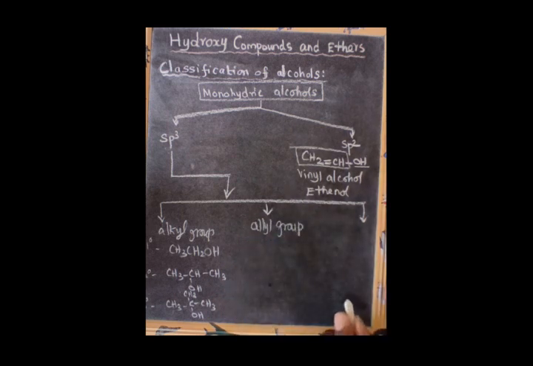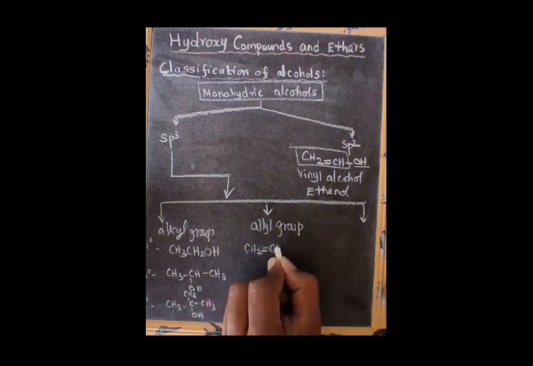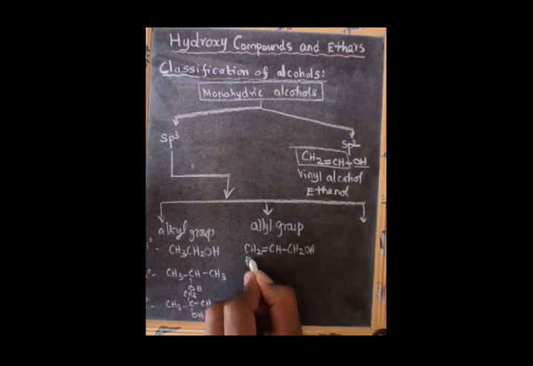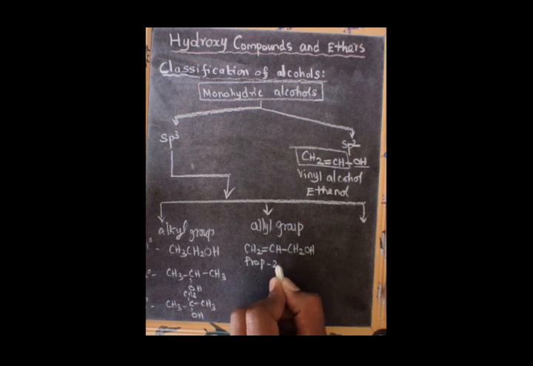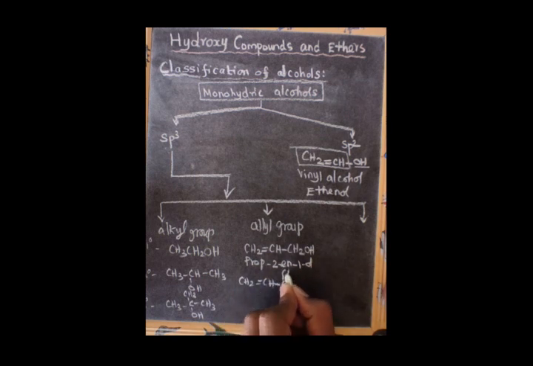First example, primary alcohol, CH2=CH-CH2-OH, named prop-2-en-1-ol. Then the next example, CH2=CH-CH(CH3)-OH, where there are 4 carbon atoms, but-3-en-2-ol.